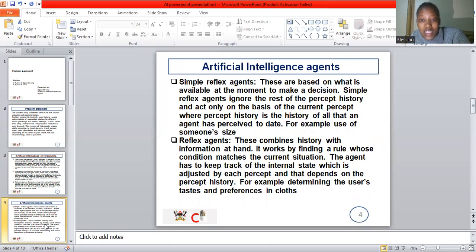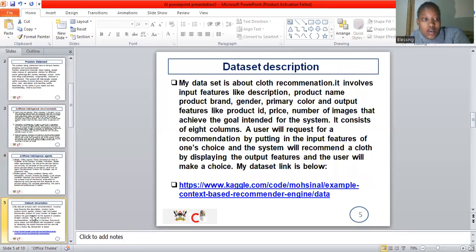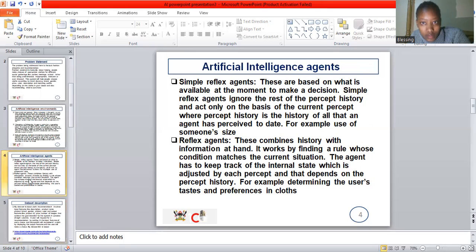We have reference agents. It combines history with information at hand. For example, determining a user's tastes and preferences, you have to consider the information at hand and of course the history. What did they like to wear? If they like to wear trousers and not skirts, that means their preference is trousers. So you use the current information and also the history.